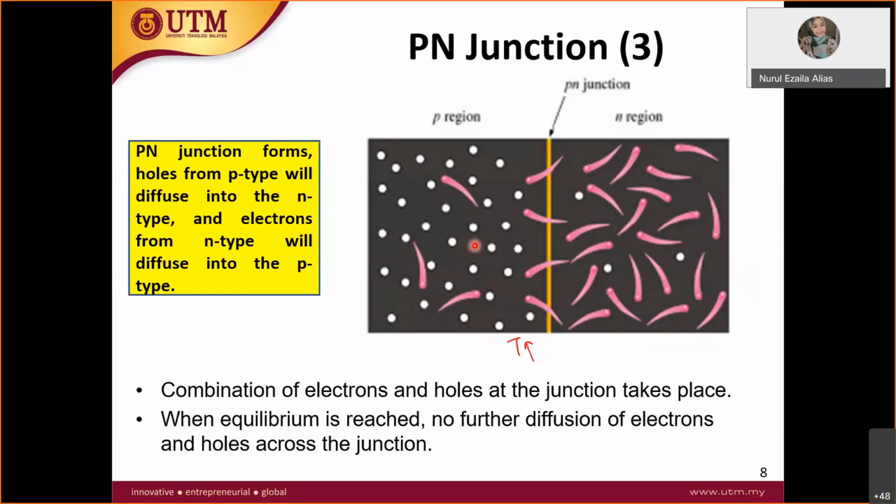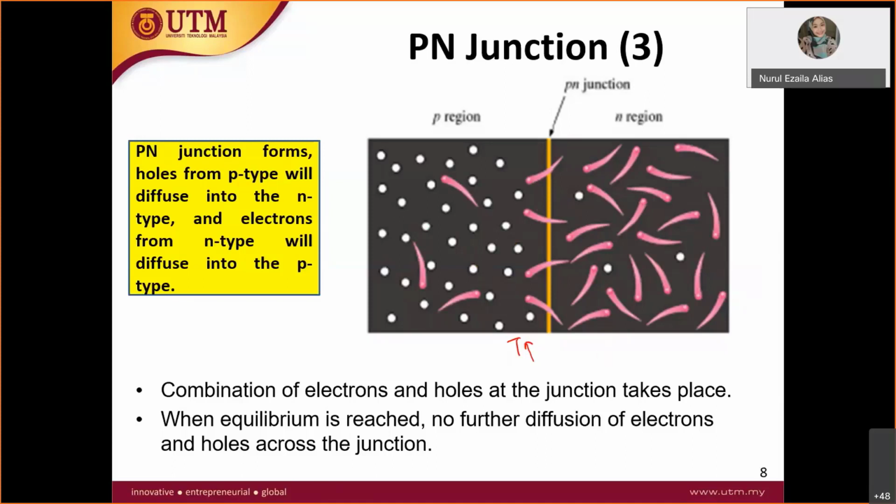So holes tend to go to the N side, and electrons tend to go to the P side. An easy way to understand it is that they are attracted to each other. Why? With some basic knowledge, the electron is negatively charged.